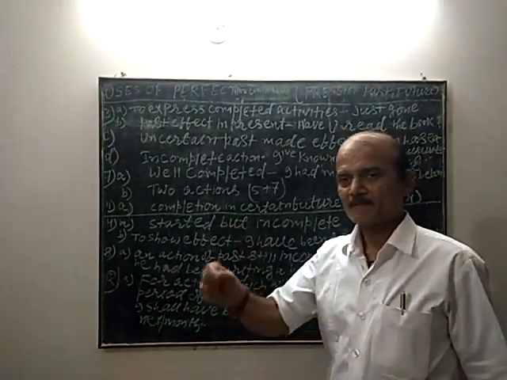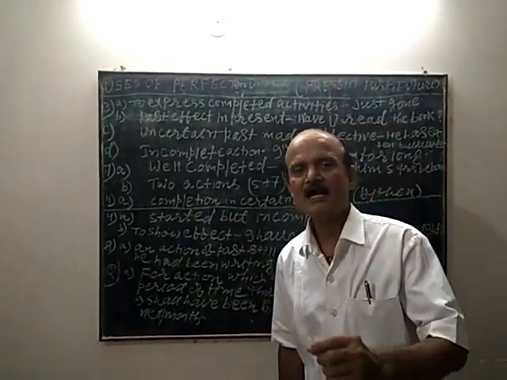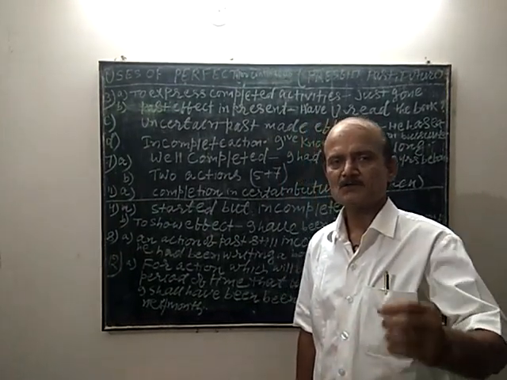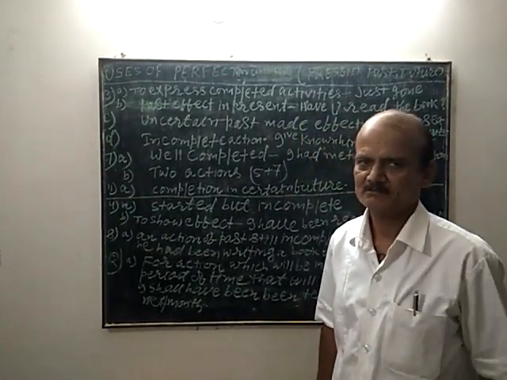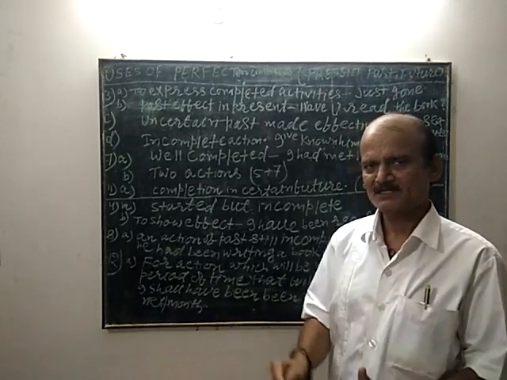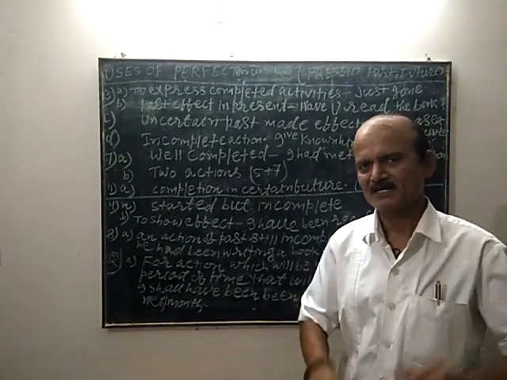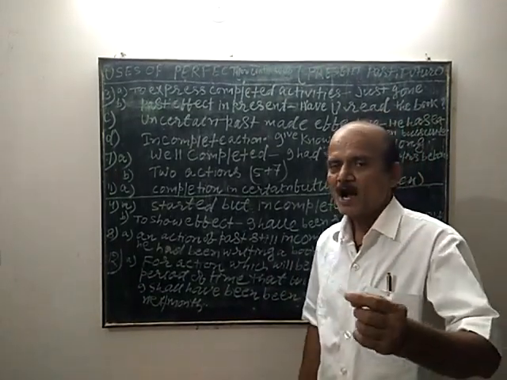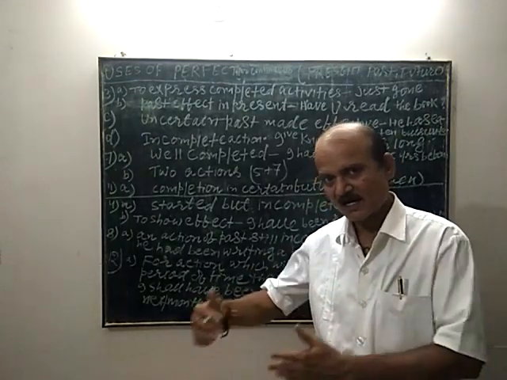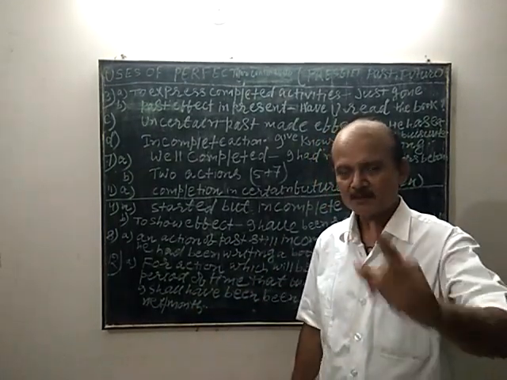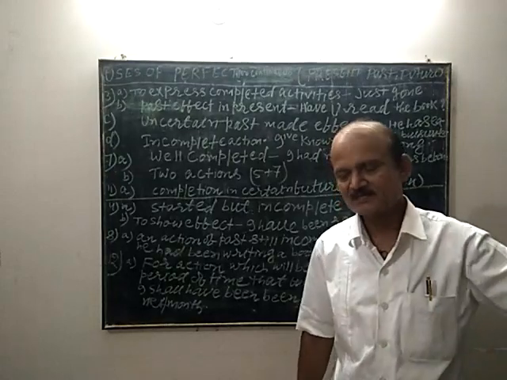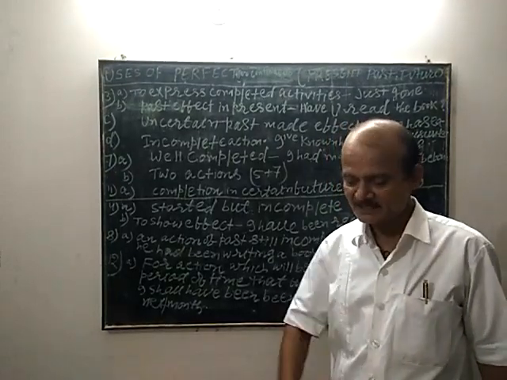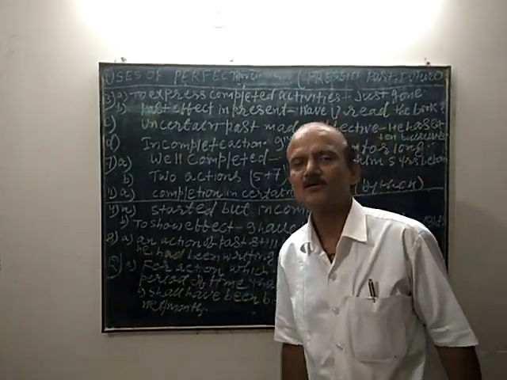Therefore, I have been teaching you for half an hour. I have been teaching you for the last 15 minutes. Yet, still I am teaching. It means 15 minutes before I started teaching, yet the teaching is going on.